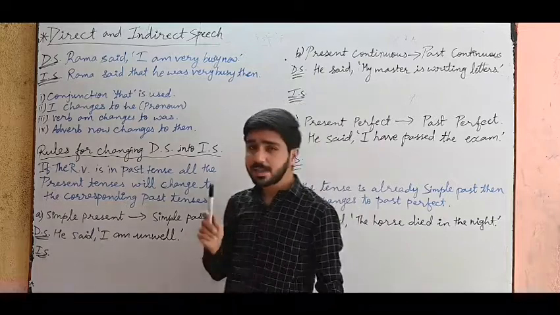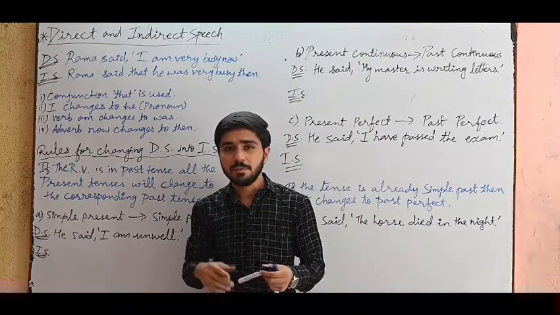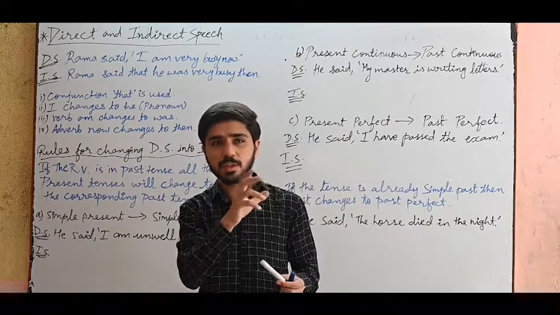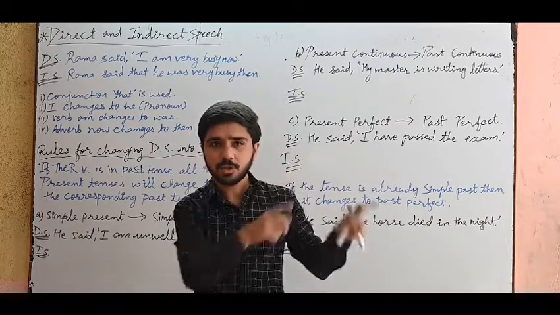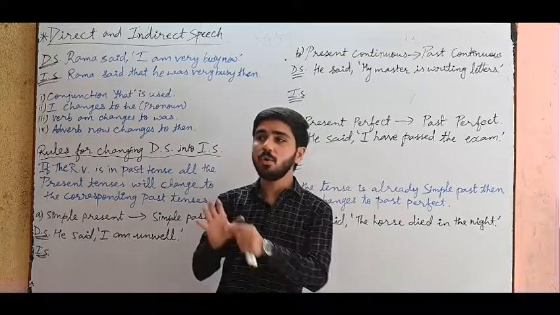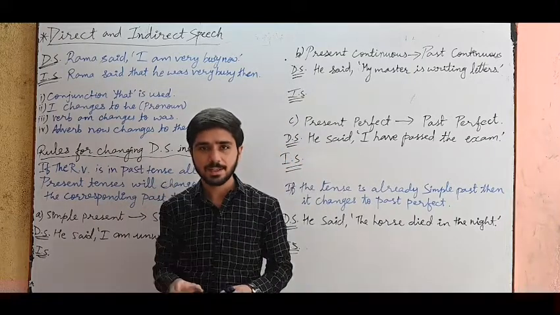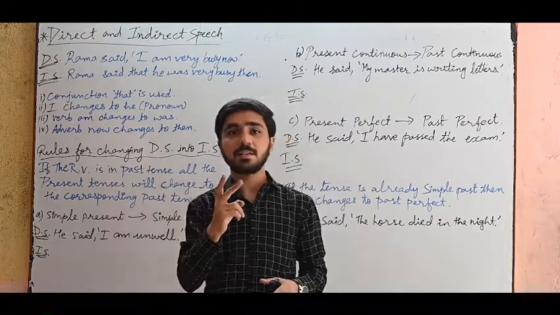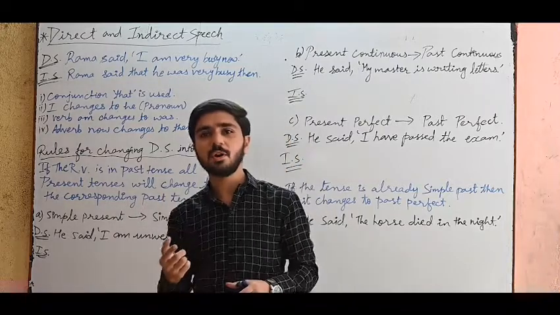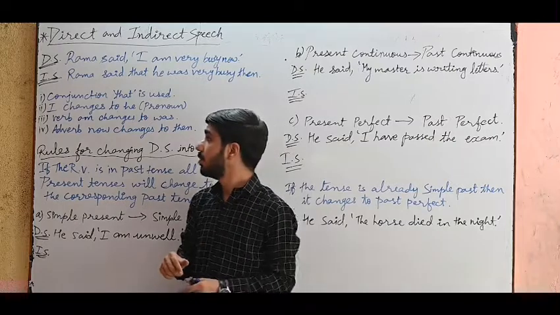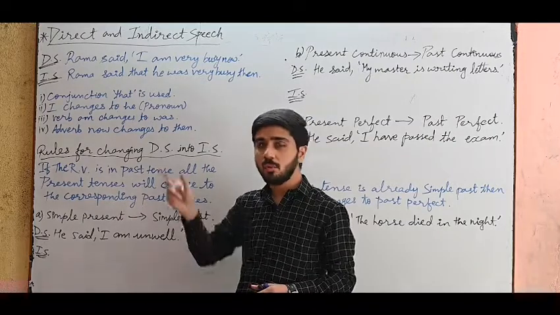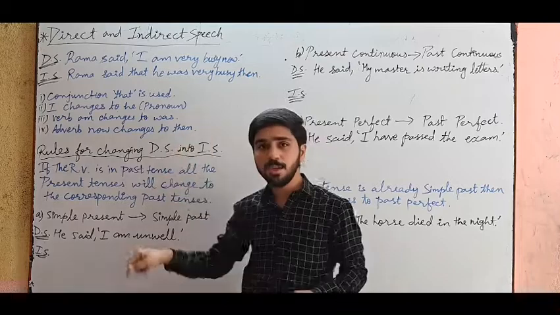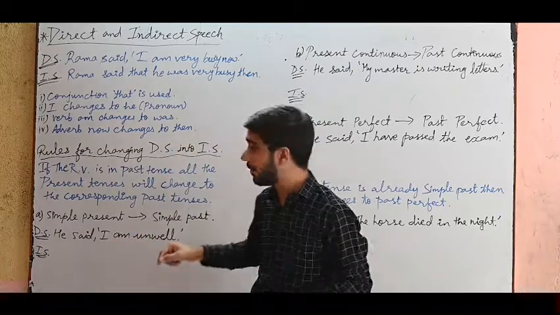So why do we use direct and indirect speech differently? Because when you speak a sentence, whenever you report something, if you hear two people talking to each other, you listen to that thing and you go and report it over somewhere else. So that is called indirect speech. So there are two ways the speaker speaks a sentence. It is either in direct speech or in indirect speech. So it is necessary for us to know both the ways of using the sentences. If you learn this, then you will be grammatically fluent while you speak.